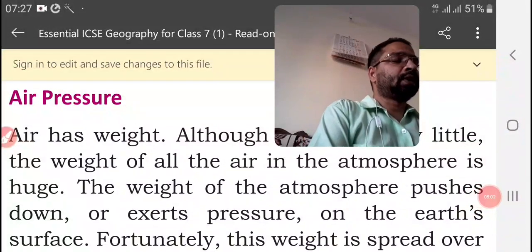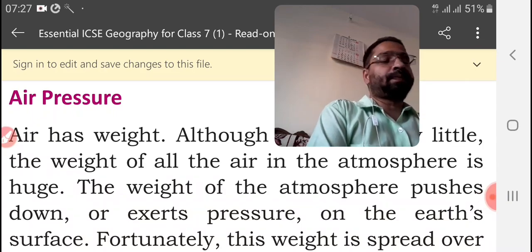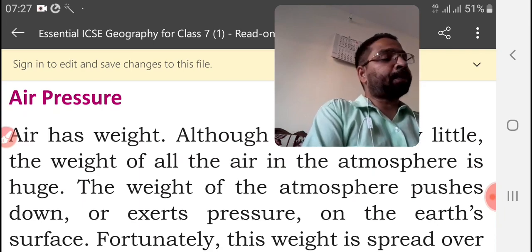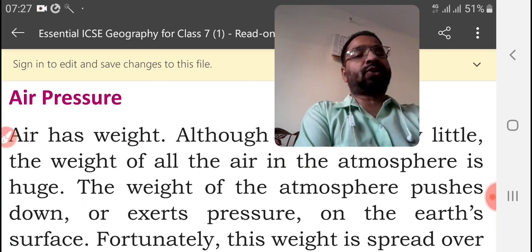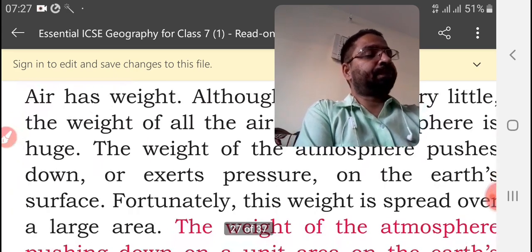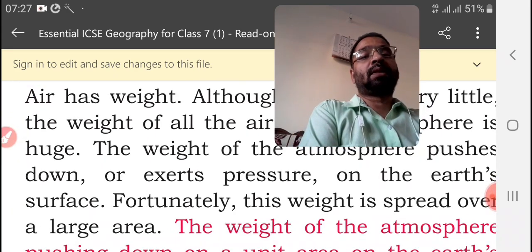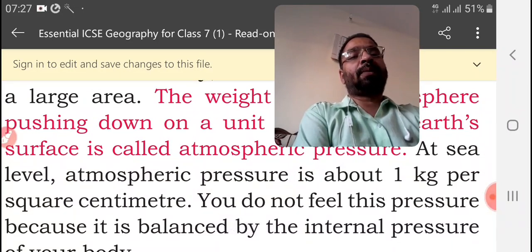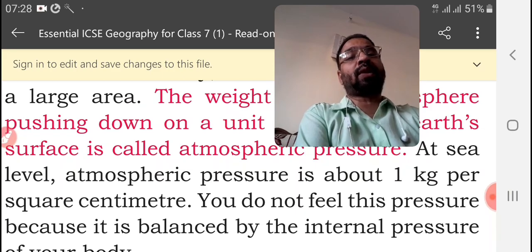As we said, the weight of atmosphere pushing down on a unit of area is called atmospheric pressure. At the sea level, atmospheric pressure is about 1 kilogram per square centimeter. So, at the sea level, when we measure the pressure, we can understand that it is 1 kilogram per square centimeter.